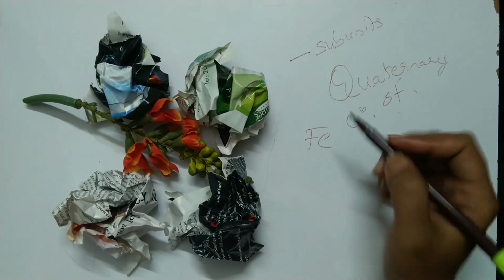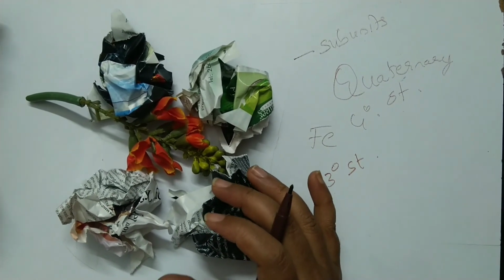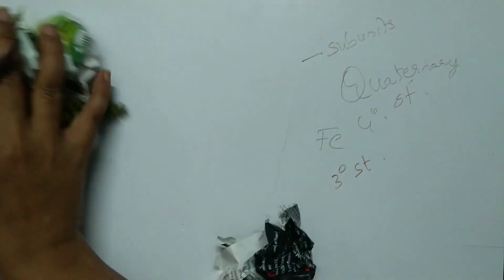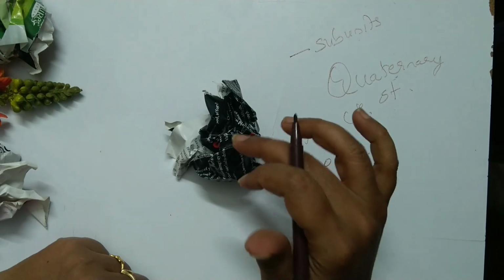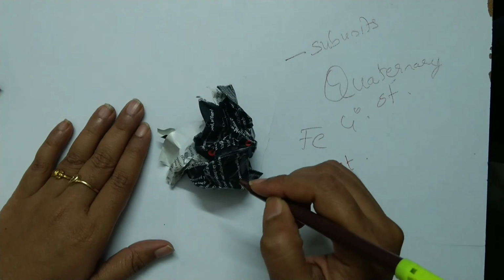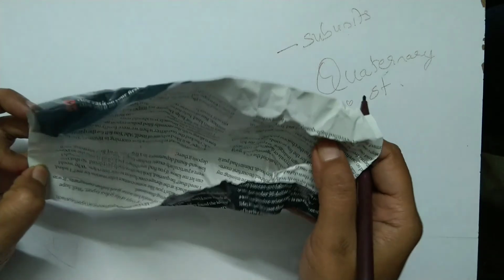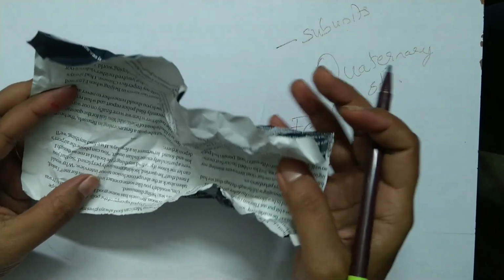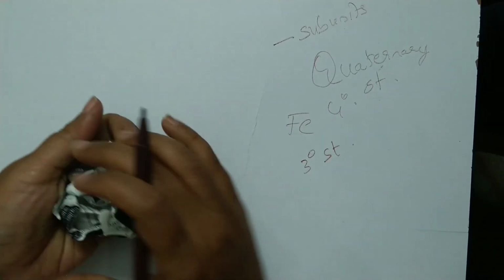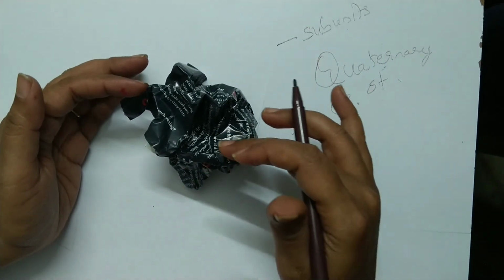Coming to tertiary structure. What is a tertiary structure? If I take one part of the subunit, or I may have a protein wherein only this one acts as a protein and performs a particular function, this structure is called tertiary structure. It can be unfolded. It is a structure in which a large number of polypeptide chains are folded together and which performs a particular function.